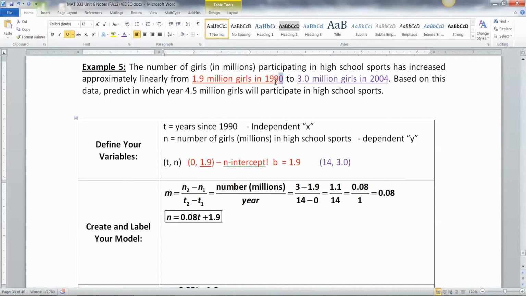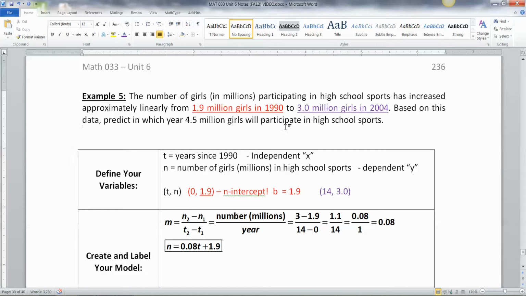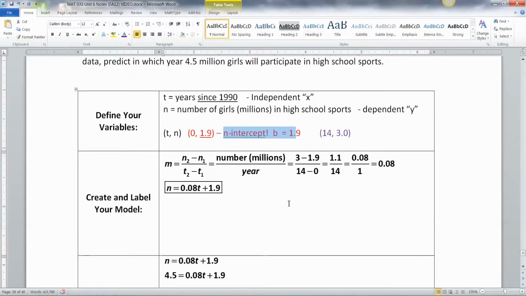They didn't say year 0, they said 1990, but then they later told us. Actually, they didn't tell us. But let's make it that way. I mean, why not make it since 1990? It makes our life a whole lot easier. They didn't write it anywhere for us, but nothing's stopping us from using it. And I say let's use it. Let's make it since 1990. And that makes this thing automatically our n-intercept, and things are grand.